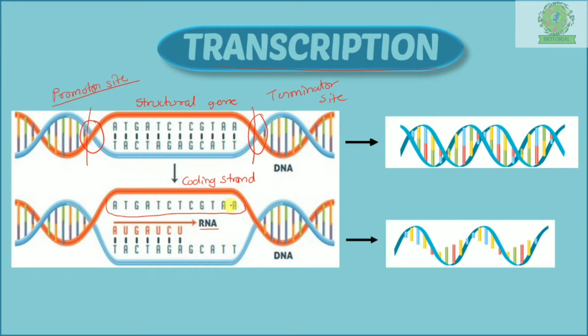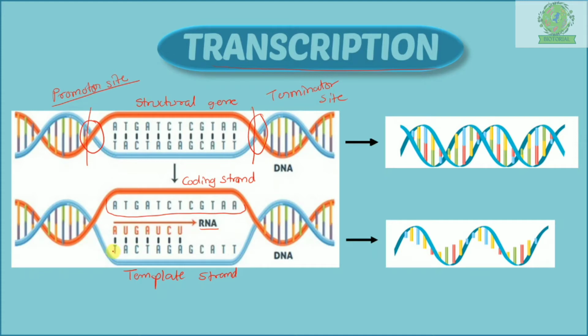Why? Because we need the information of this strand. In order to copy the same information, we consider the blue strand, which is known as the template strand.